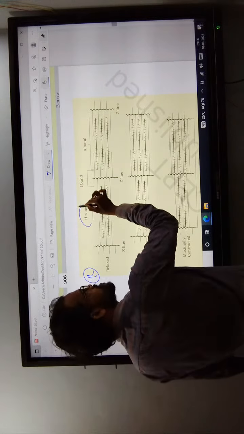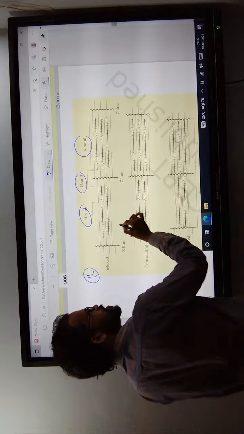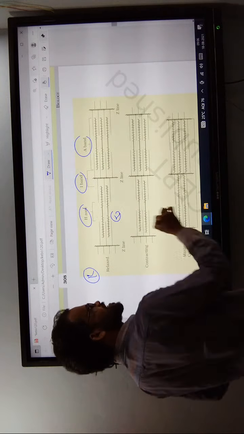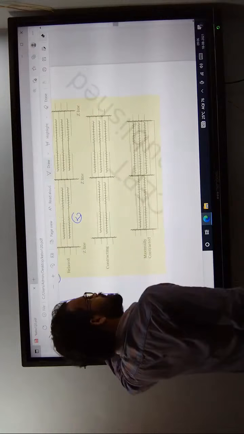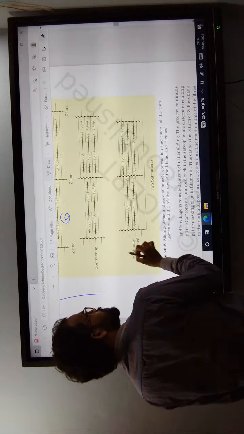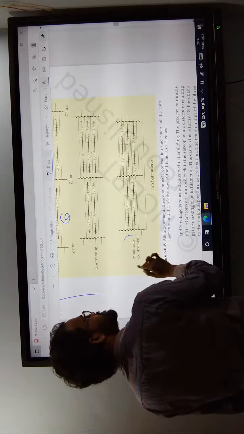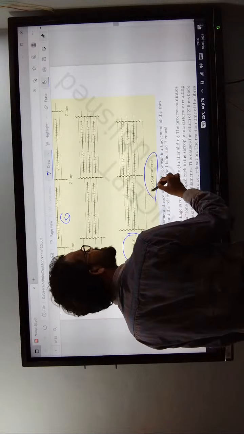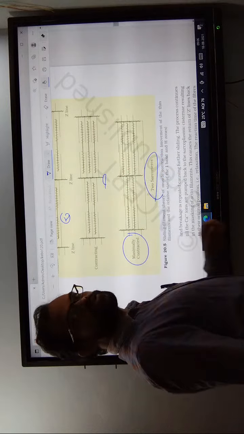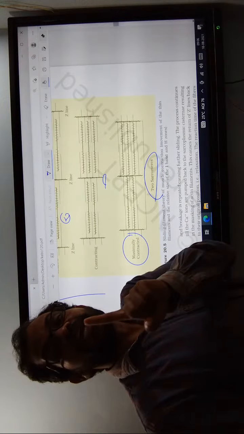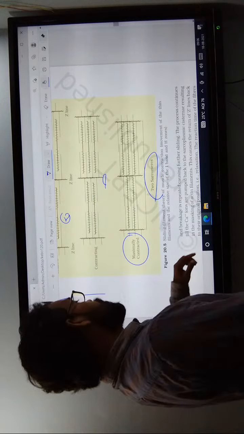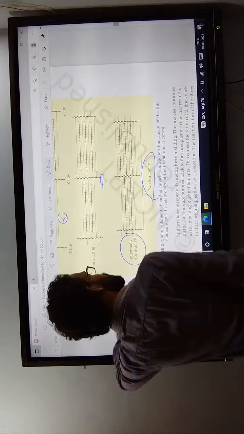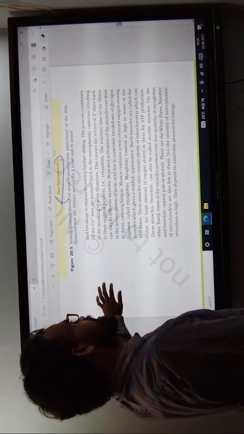So now, H zone, I bands, A bands. The H zone disappears at the time of contraction. At maximum contraction, the sarcomere length decreases, the Z line distance also decreases, the I band also decreases, and only the A band remains the same. Everything else decreases.